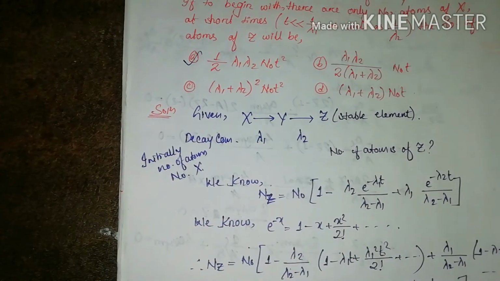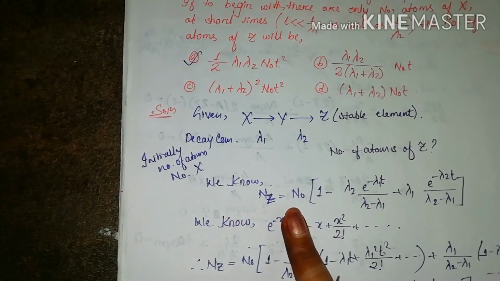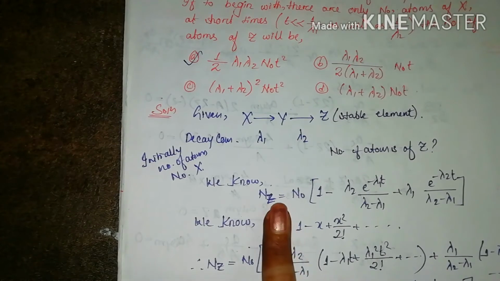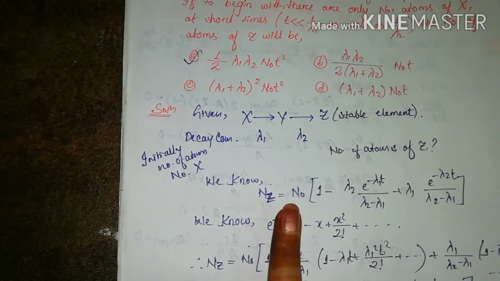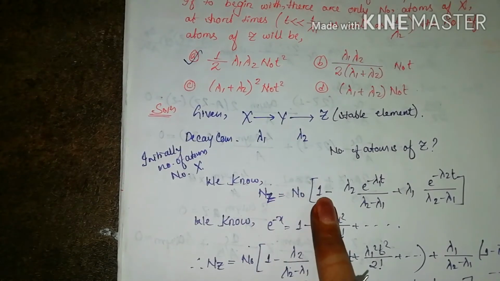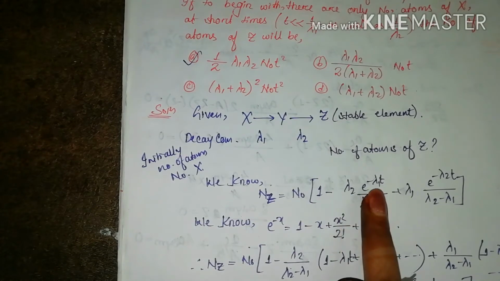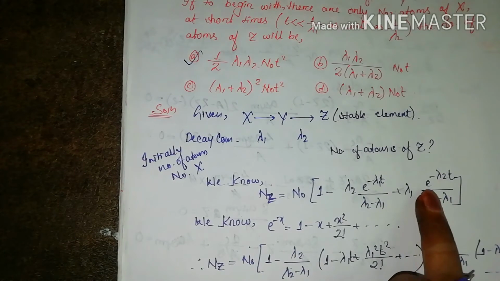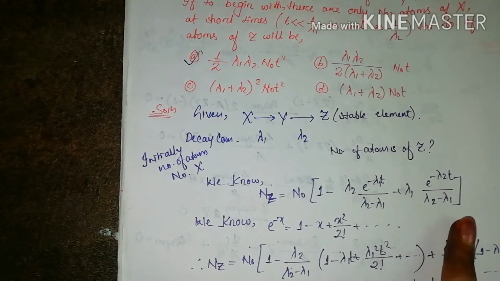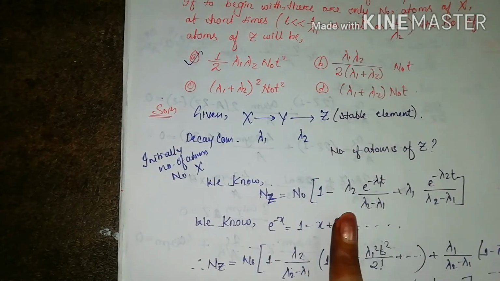So for this, when we have three processes, like A, B, C, three elements, the formula for the number of atoms is Nz equals n0 into (1 minus lambda 2 e to the power minus lambda 1 t by lambda 2 minus lambda 1 plus lambda 1 e to the power minus lambda 2 t by lambda 2 minus lambda 1). This is the formula which I have used directly. You can just go and see the derivations.